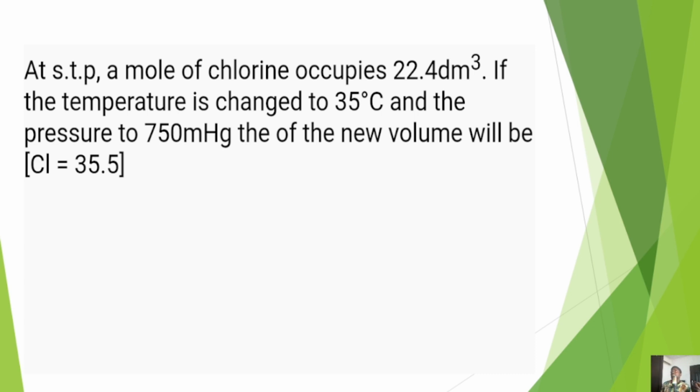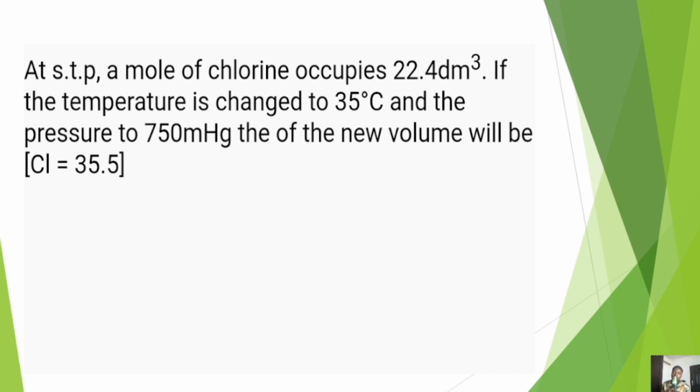When you hear the term STP, it simply means standard temperature and pressure. We've discussed this in our earlier videos, so do watch those videos. The value of standard temperature is 273 Kelvin, while the value of standard pressure is 1 atm, 760 millimeter mercury, 76 centimeter mercury, 1.013 bar, and the rest of them. Basically, the one we are going to use depends on the pressure unit in the question. Because the pressure unit in the question is in millimeter mercury, the standard pressure value we are going to use is 760 millimeter mercury.